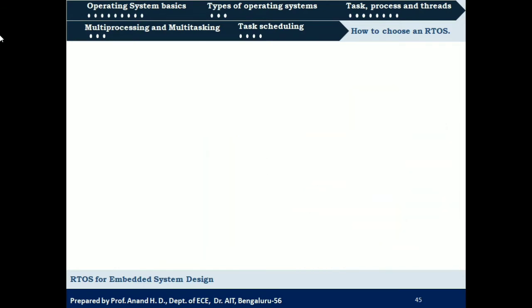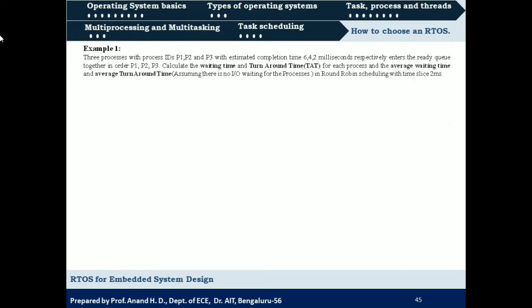So let us consider an example for better understanding. Here we have three processes with IDs P1, P2 and P3 with estimated completion times of 6, 4 and 2 milliseconds respectively. So the completion time for P1 is 6 milliseconds, for P2 is 4 milliseconds and for P3 is 2 milliseconds, which are going to enter the ready queue together in the order P1, next P2, next P3.